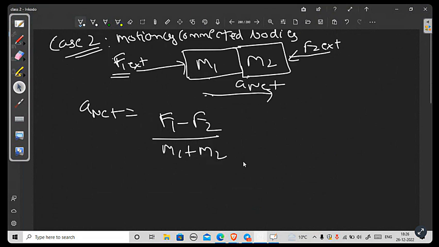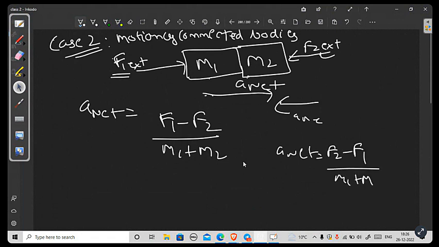And similarly, if both of them were moving towards the left side, that is the direction of F2, then A net would become F2 minus F1 upon total mass. The denominator remains constant. You have to change only the numerator depending upon which side both of them are moving, along what force. If they're moving towards right, they're along the direction of F1 force. If they're moving towards left, they're along the direction of F2 force.